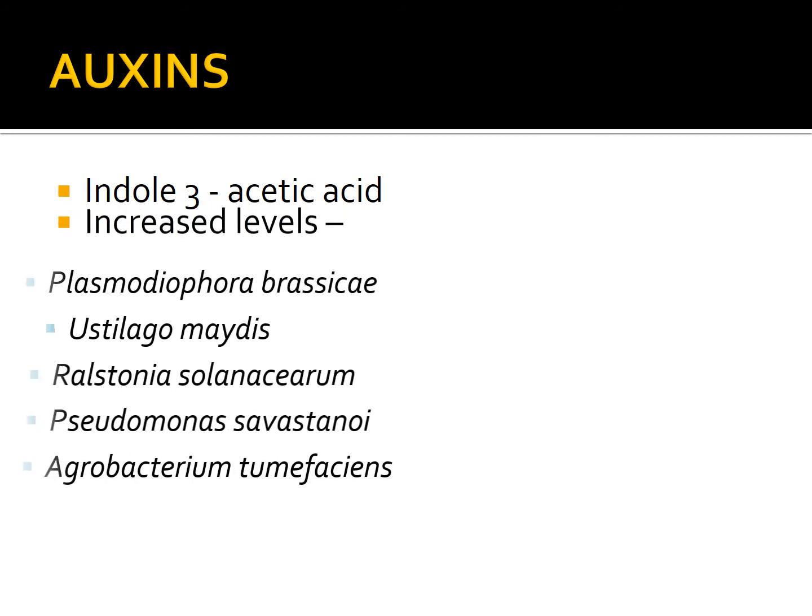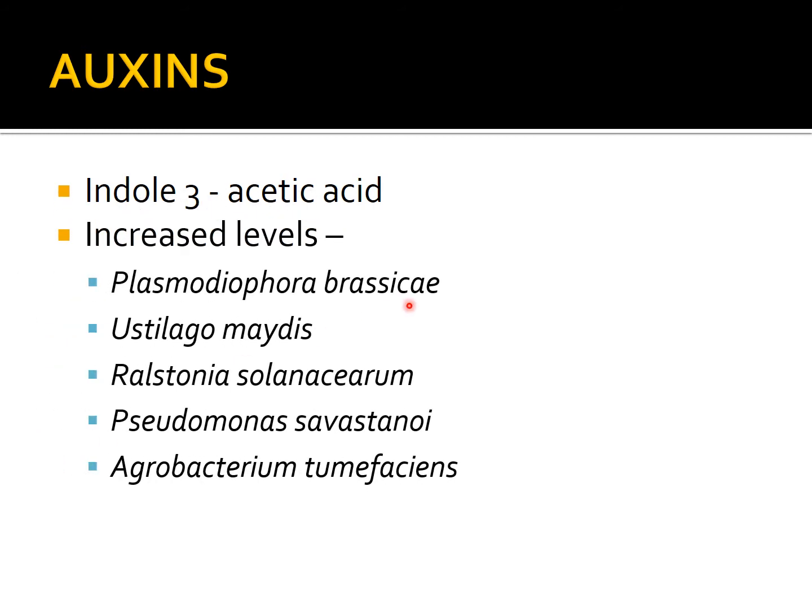Let us first see the pathogens that lead to an increased level of IAA in the plants. These include Plasmodiophora brassicae, which causes clubroot of cabbage, Ustilago maydis, which causes smut of corn, and Ralstonia solanacearum, which we studied when we did plant pathogens. It causes bacterial wilt of solanaceous plants. Then we have Pseudomonas savastanoi, which causes olive knot, and Agrobacterium tumefaciens, which causes crown gall disease. These are some of the plant pathogens which induce increased levels of IAA by the host. Not only that, the pathogen itself can also produce this IAA inside the plants.